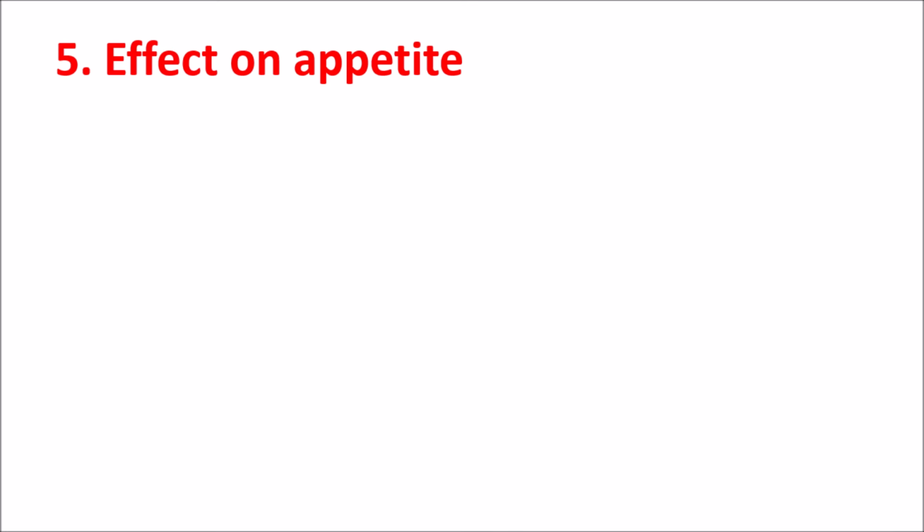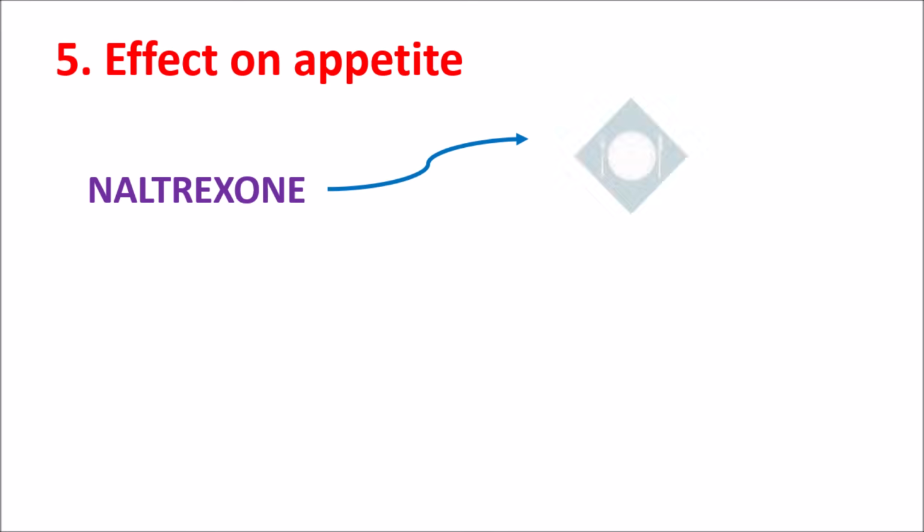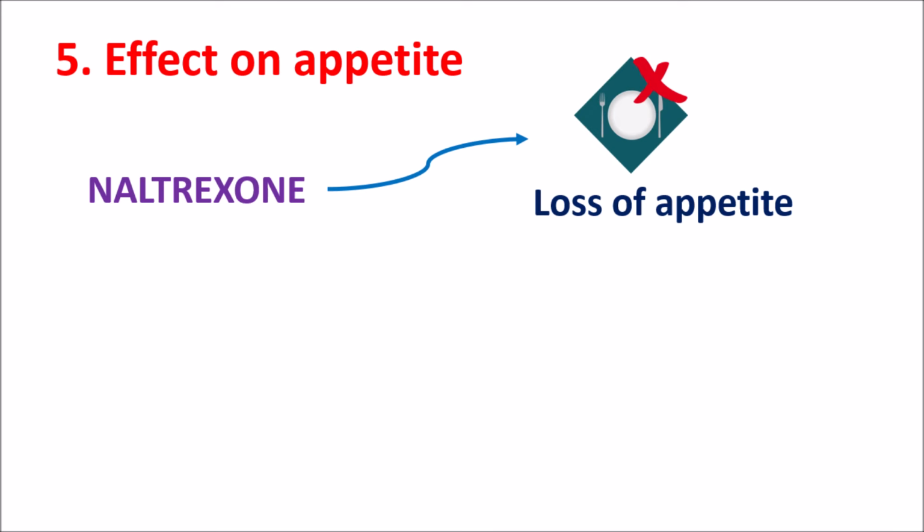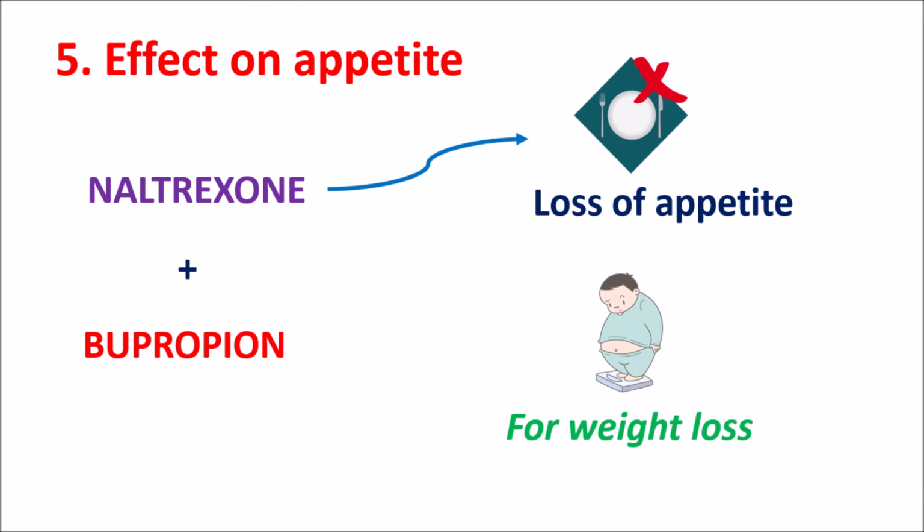Fifth one, effect on appetite. Naltrexone is one of the medications which can produce some loss of appetite. That's why this drug can be combined with bupropion, which is an antidepressant drug, and this combination can be used for the management of weight loss in people with obesity. This is one of the FDA approved indications for the treatment of overweight.